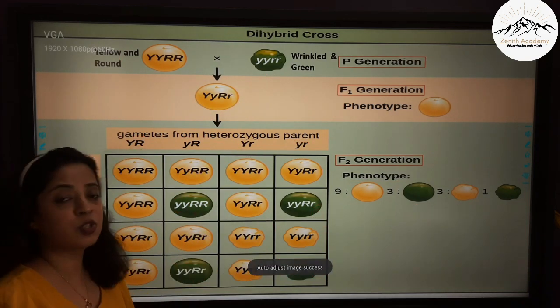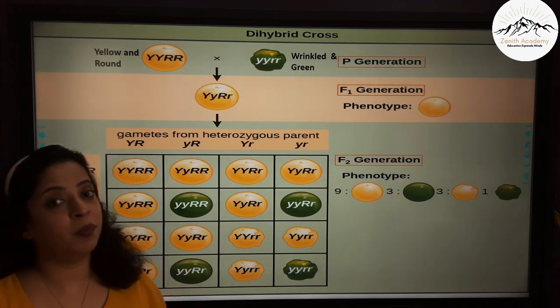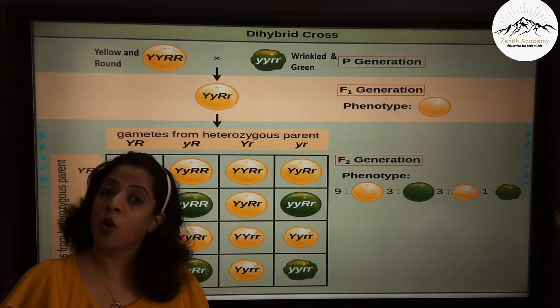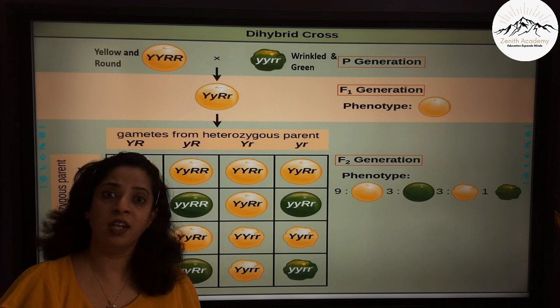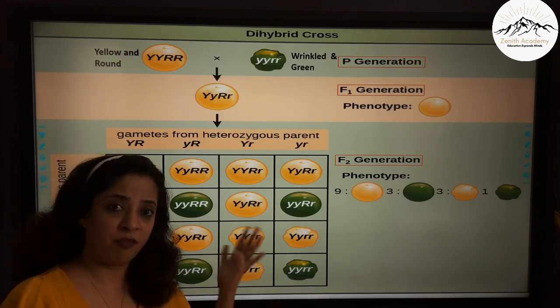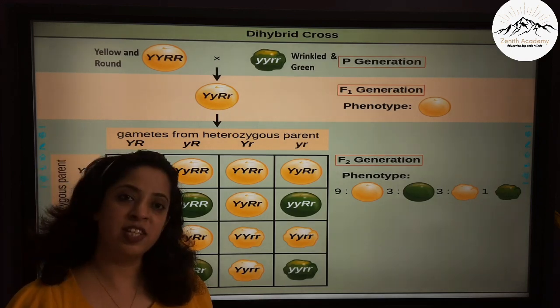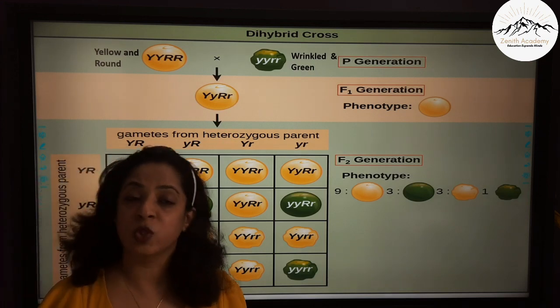So I hope you understood the dihybrid cross also very well. 2 things you have to remember in this. It is very important to write genotype and phenotype ratio. Also in the 7 characters, you should remember which one is dominant and which one is recessive. Otherwise, you will not be able to form the generations, F1 and F2 generations, and you will not be able to draw the Punnett diagrams. So please remember the 7 characteristics. Please remember which one is dominant and which one is recessive.